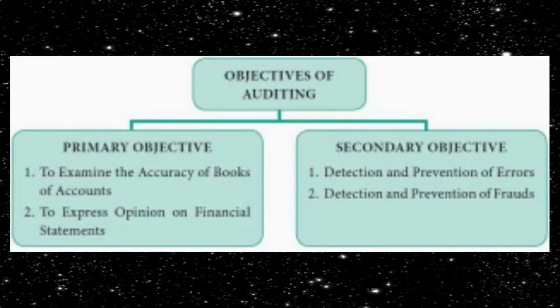In today's topic, we are going to discuss practical auditing, specifically the objectives of practical auditing. These objectives have been divided into two divisions: primary objectives and secondary objectives. In today's session, we are going to discuss only the primary objectives. The first one is to examine the accuracy of the books of accounts, and the second one is to express an opinion on the financial statements.